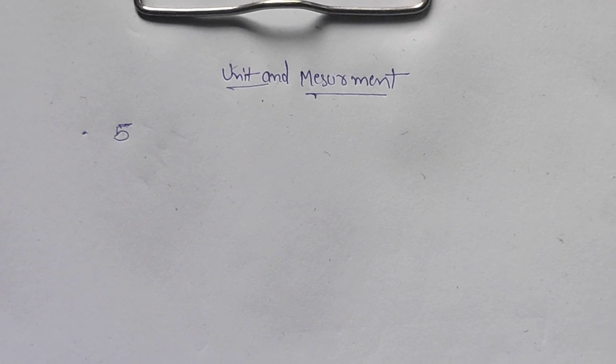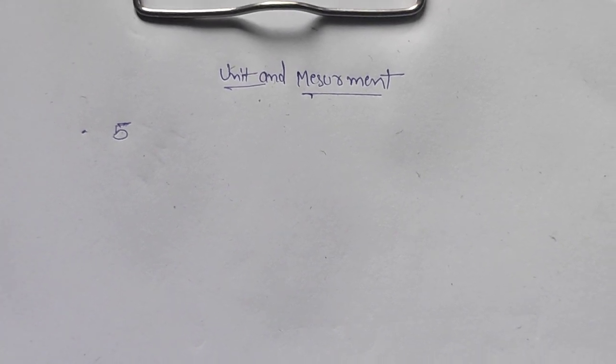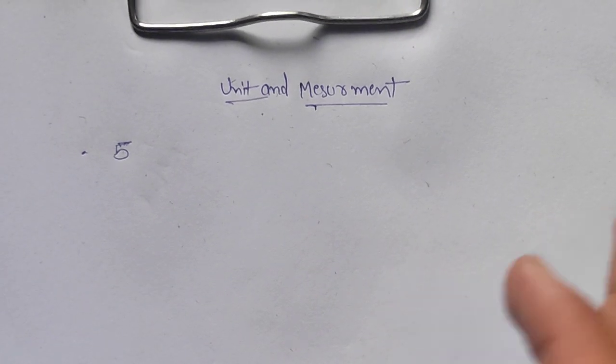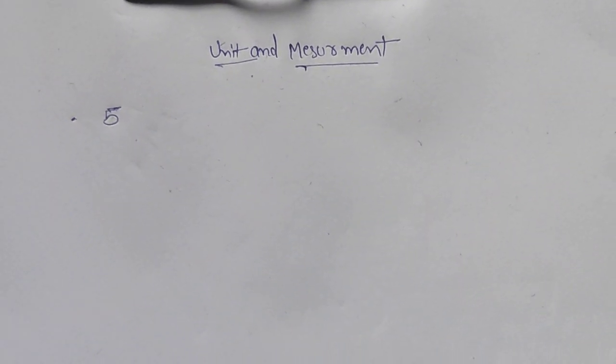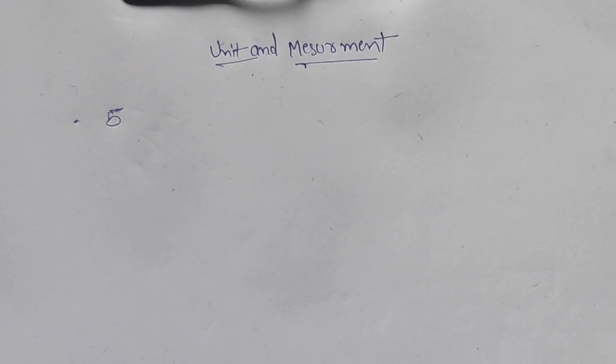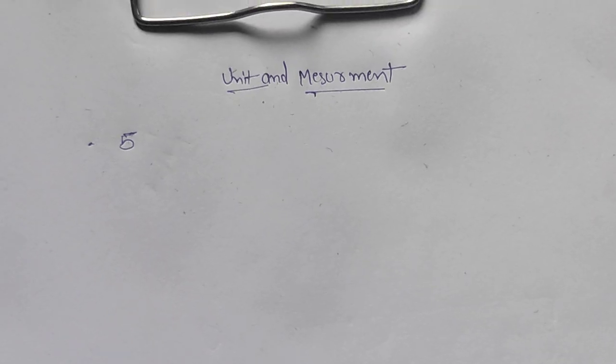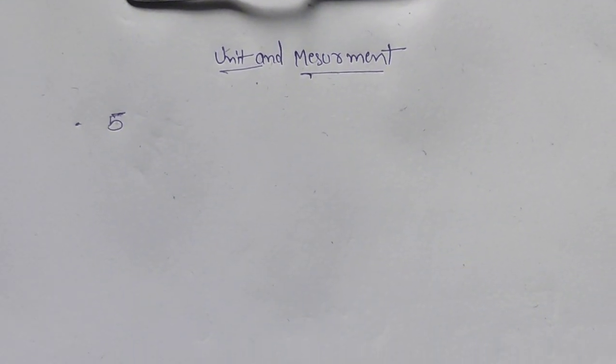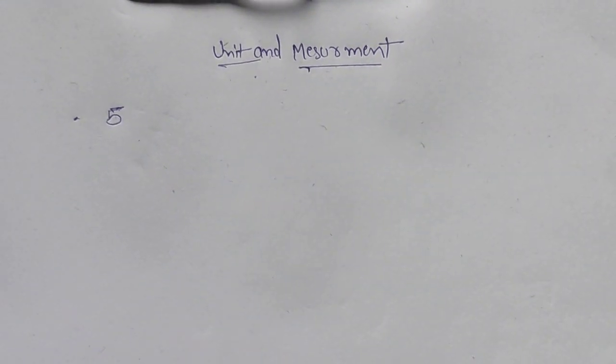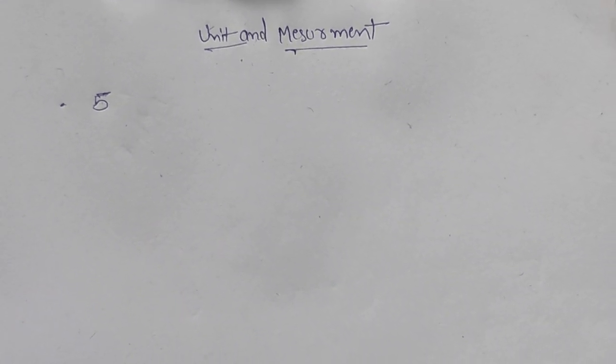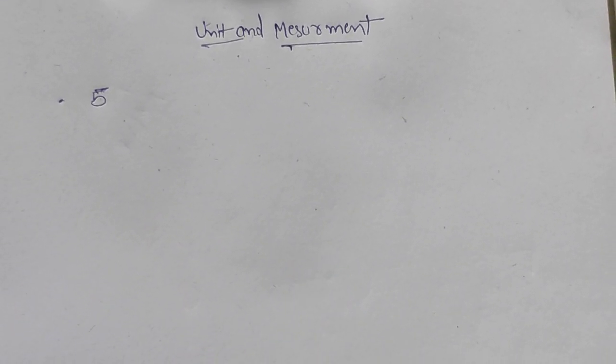Let's start the concept of units and measurement. It is important, so let's understand. Basically, measurement and unit are terms which we define. The measurement is how we measure anything, and the unit is how we describe the measurement.